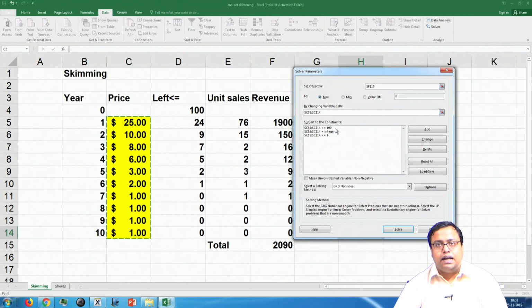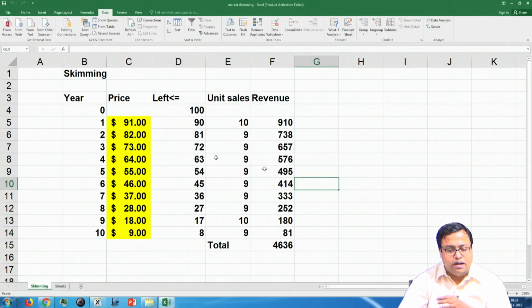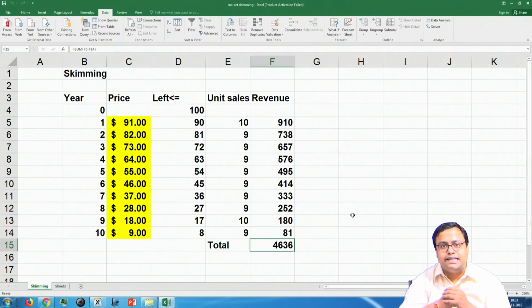And what are the constraints that I put? C5 to C14 should be between 1 to 100, because the maximum possible demand is 100, and I have also said that they have to be integers. You can actually remove that, they need not be integers, but I have written that they have to be integers. Now, I choose GRG Nonlinear and try to solve it. If I try to solve it, it gives me some values: 91, 82, 73, and the total revenue is 4636.